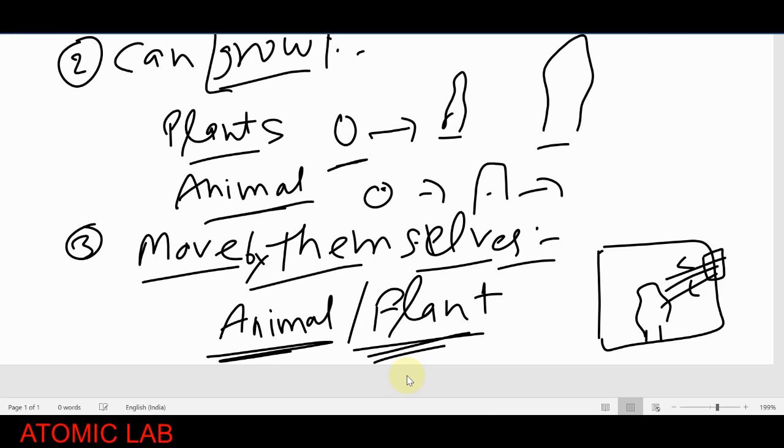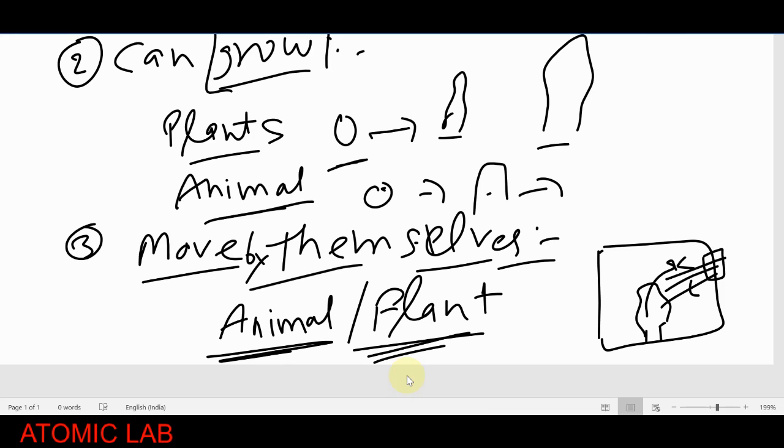So what will happen? Plants require sunlight to grow, so they will get the sunlight from this direction. After a few days we will observe that the branch of the plant starts to grow in that direction. So on that basis we can say plants also have a kind of movement. Their branches and stems can also move. So we can say they also move by themselves.